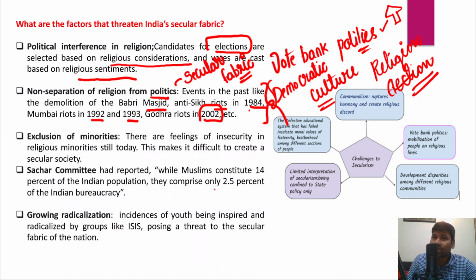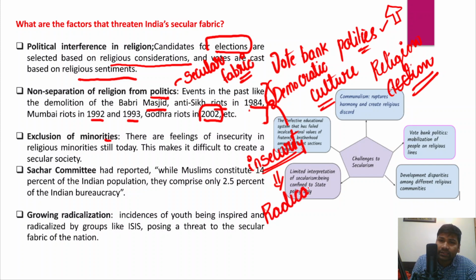There is a non-separation of religion and politics that you could see in all those instances as well. And apart from that, there is a deliberate or intentional exclusion of the minorities, and that has been taking place as well. This could very often create the feeling of insecurity among the minorities, and the feeling of insecurity would lead to the radicalization of youth, and radicalization would further lead to instances like militancy and even insurgency as well, right?